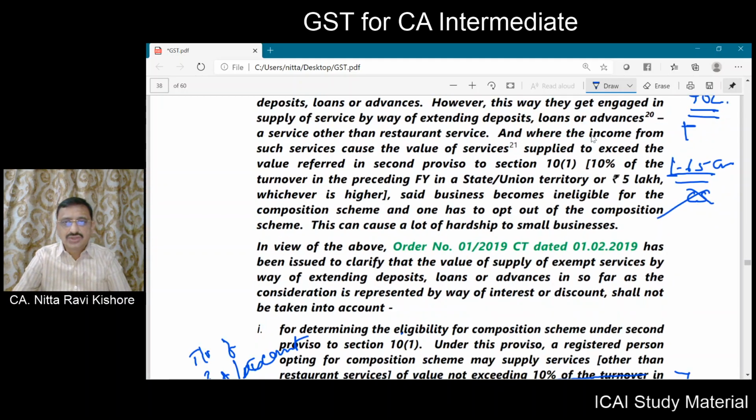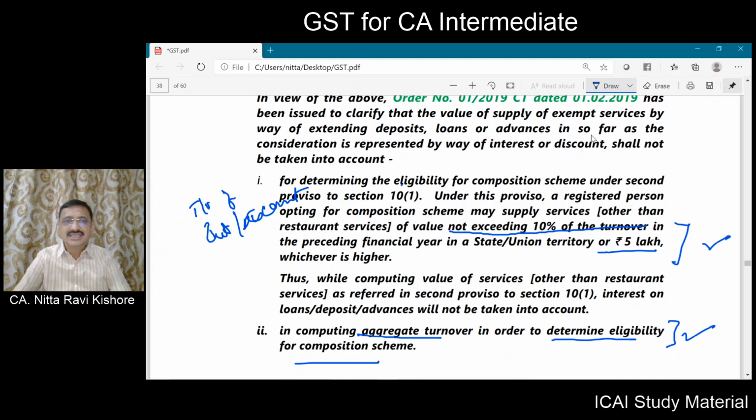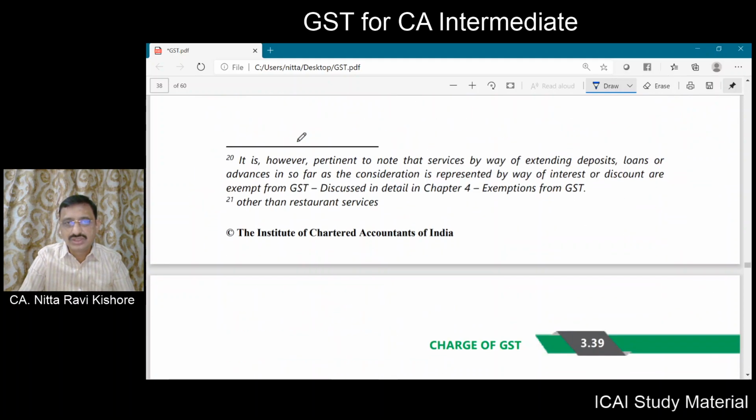So, for threshold limits of calculating the eligibility to opt for composition scheme, as well as the threshold limit for marginal supply of service, in both the threshold limits, you won't be taking into account the exempted supply of this loan or advance or a deposit, the consideration for which is received by way of interest or discount.